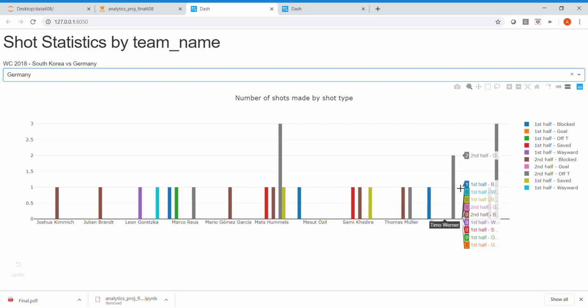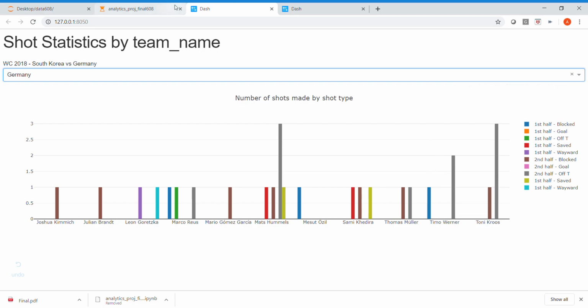Especially Timo Werner, who is a striker. Two of them were off the target, and one was blocked. In the second half, he made only 2 attempts, but all of them were off the target, which is very disappointing.